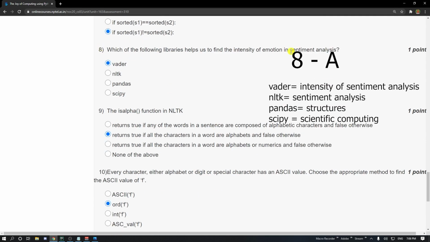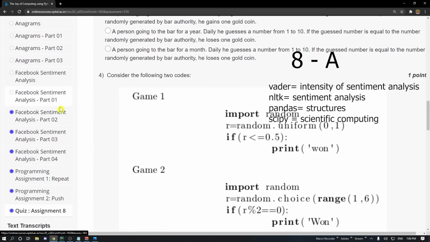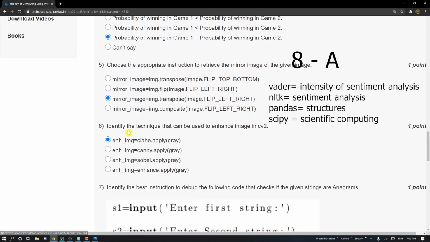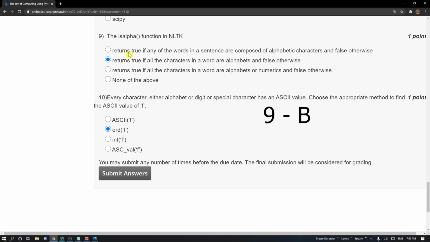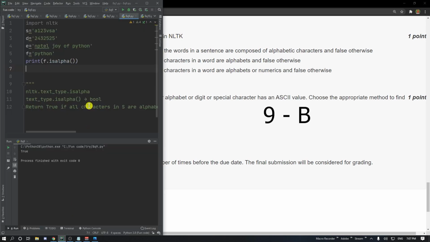For question number 8, the answer is option number A, as I have checked it in the content of Facebook sentiment analysis. For question number 9, the answer is option B, as you can see in the program.